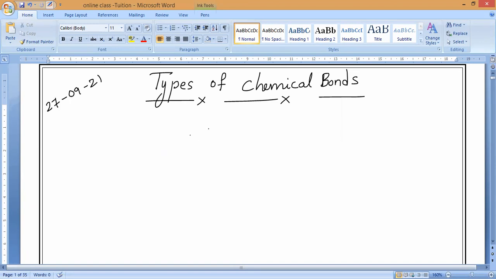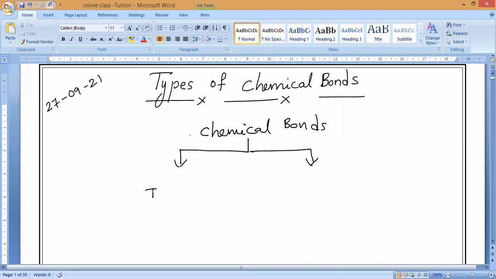Keeping that point in mind, there are two types of chemical bonds. Chemical bonds are of two types. The first one is called the ionic bond, and the second one is called the covalent bond.